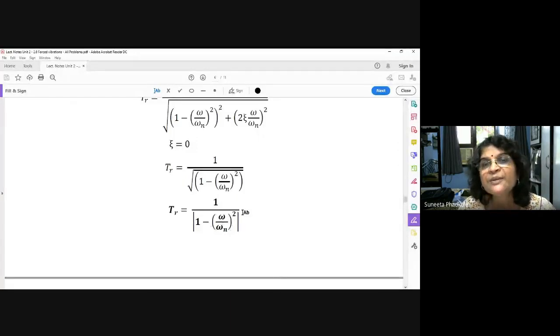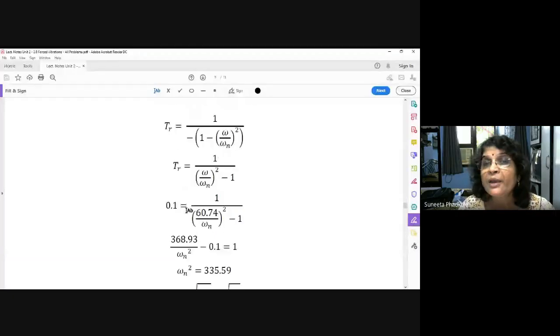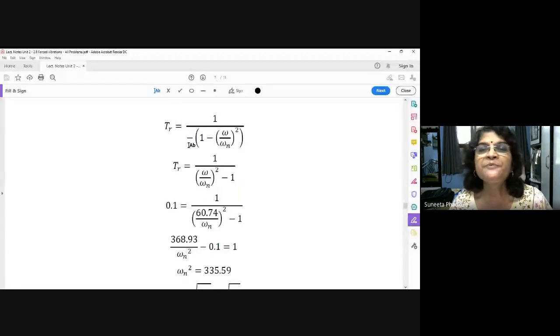So transmissibility is 1 upon mod of 1 minus (omega upon omega n) square. It may come negative. If you see 3 minus 5 is coming negative, you make 5 minus 3. Like this, here we have written (omega upon omega n) square minus 1. That is just imagination. If it is negative, you have to take mod.